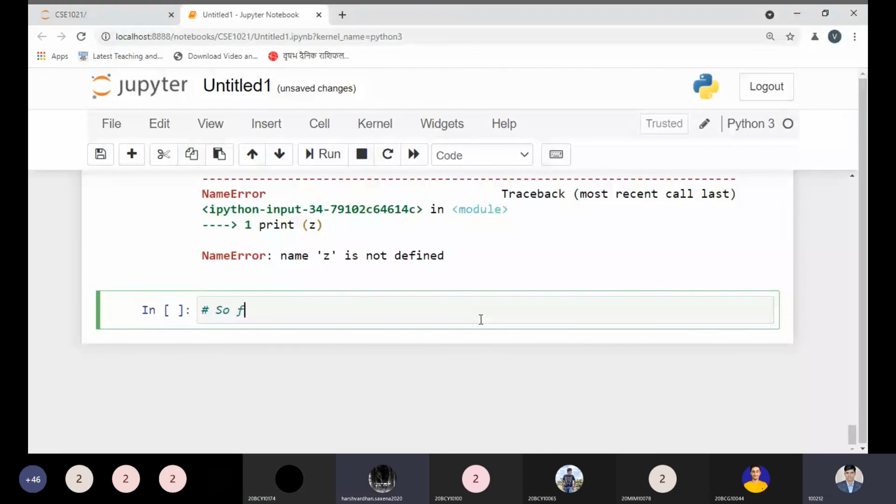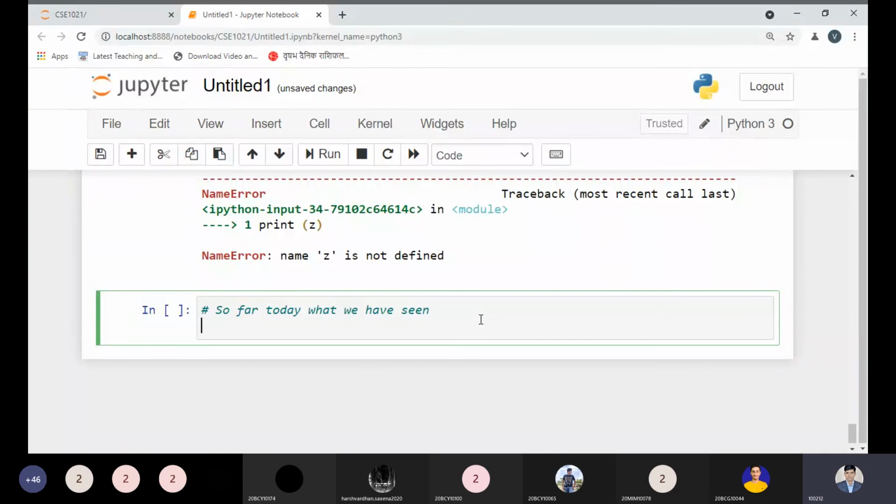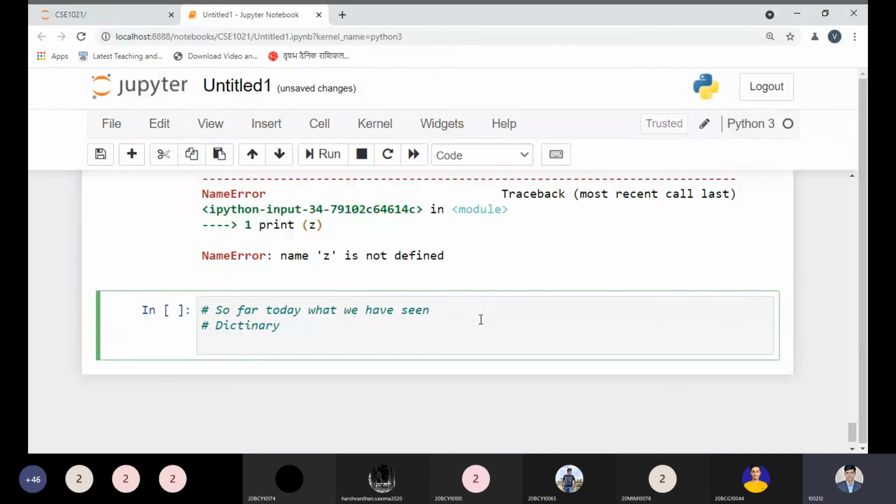Yes, sir. So far today, we have seen what is meant by a dictionary, and next, creating a dictionary.